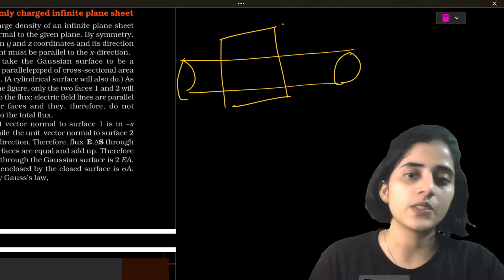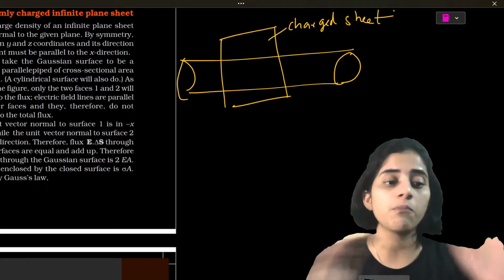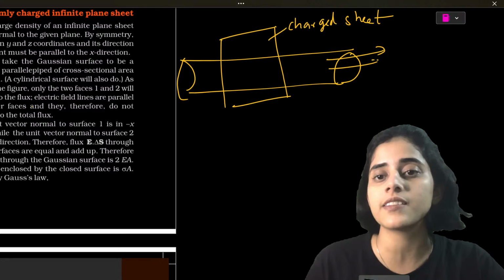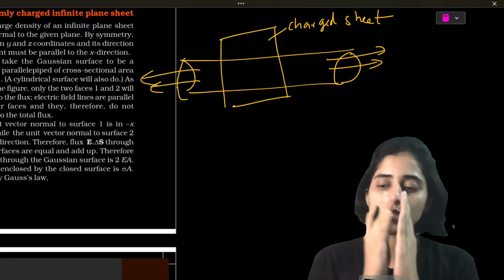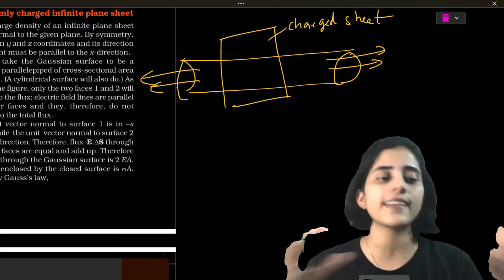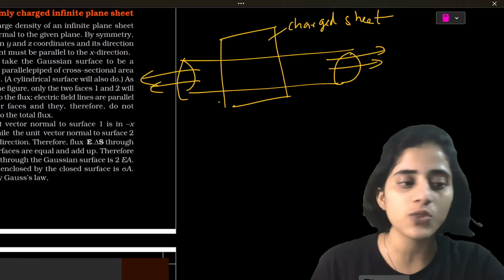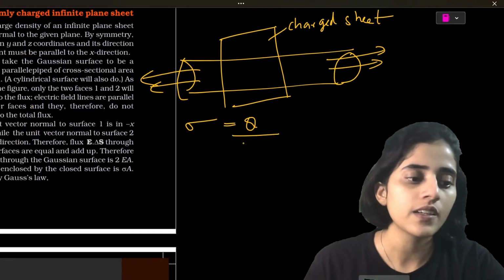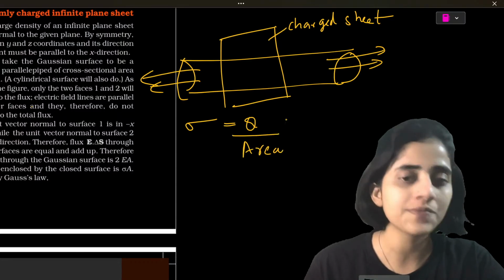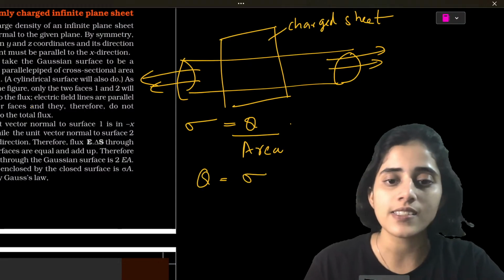Because it's a charge sheet, it will have field in both directions. It's a Gaussian surface, a uniform surface. So sigma is equal to Q by area. So charge is sigma A.